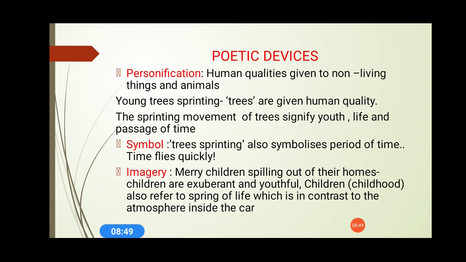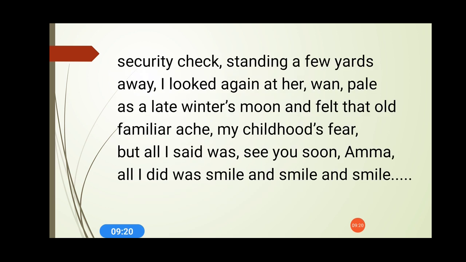So that is imagery, and imagery is always divided into 5 sections. It is all about the senses, and here, merry children, just close your eyes and think about the merry children, and you will find that broad, captivating smile that the children have. It doesn't matter which caste or creed they belong to, it is the smile, the energy, the exuberance, the youthfulness of the children which always attracts. And similarly the poet was also attracted towards the children. So let's move on to the last section.